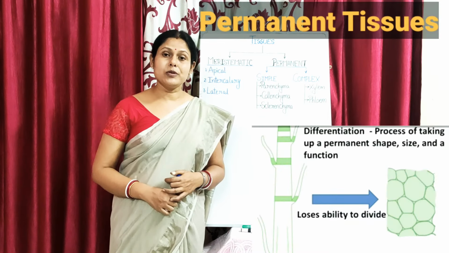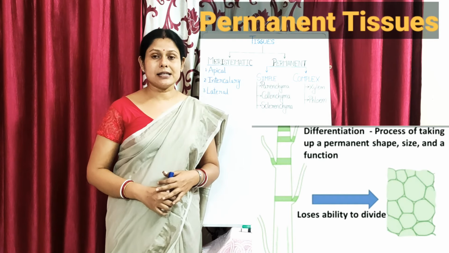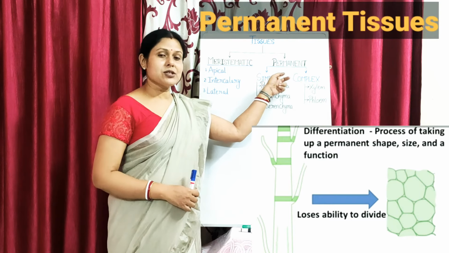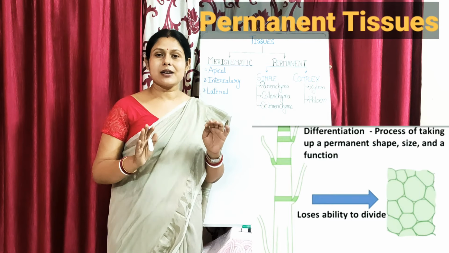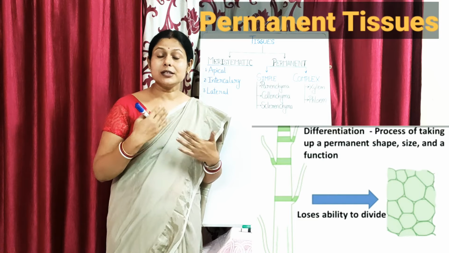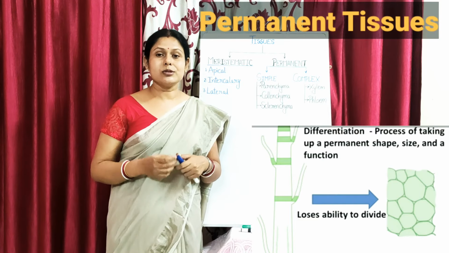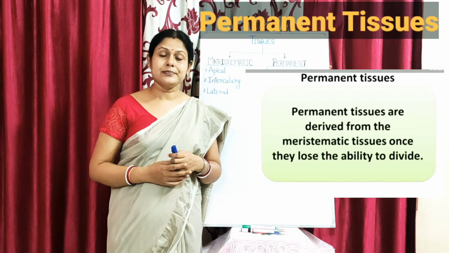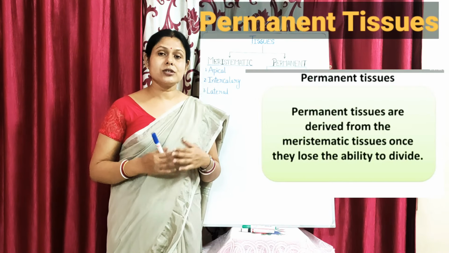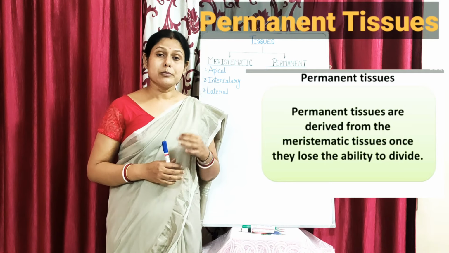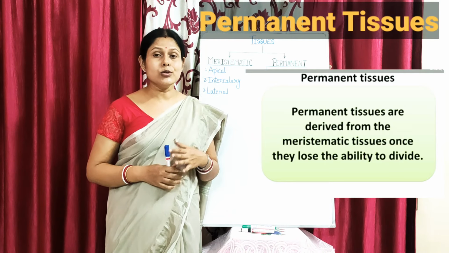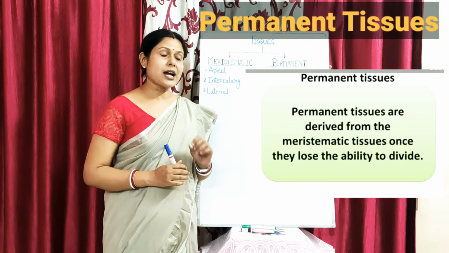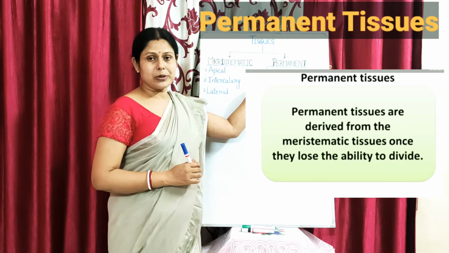Now, the permanent tissue, before we proceed into their types and categories, one must know what is the meaning of this permanent tissue. As the name suggests, permanent, that means they have come to the stage further which there will be no such differentiation. The meristematic tissues are those which are continuously dividing, and as a result of continuous division they result in the growth of the plant. But when the meristematic tissues lose their property of division, then they differentiate into a kind of tissue which we call your permanent tissue.